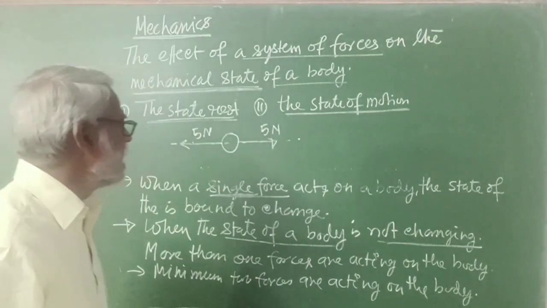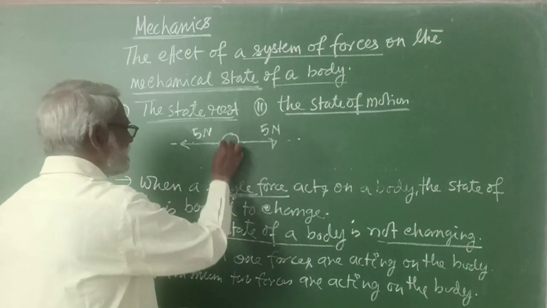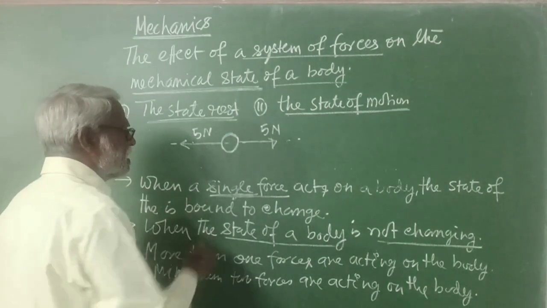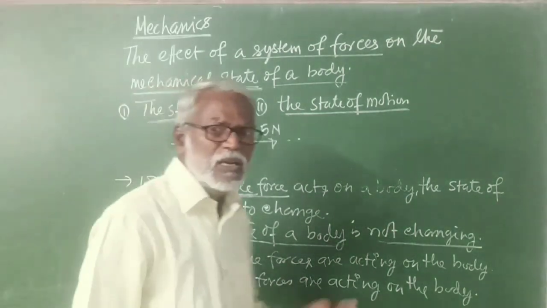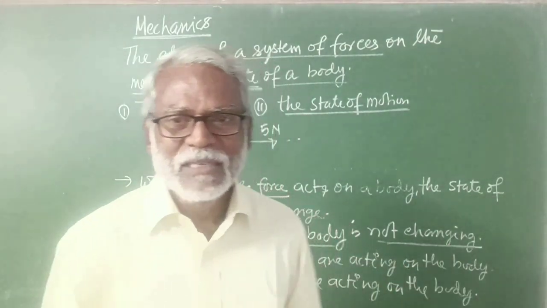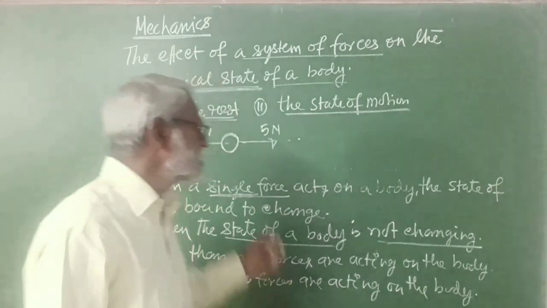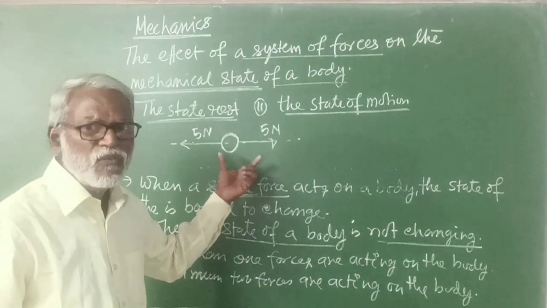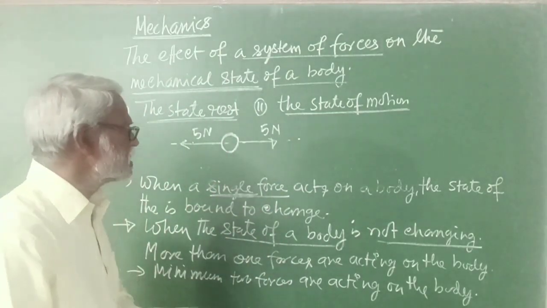It is a very simple idea that when the state of the body is not changing, that gives an idea that more than one force is acting on the body. And let us start with minimum two forces.